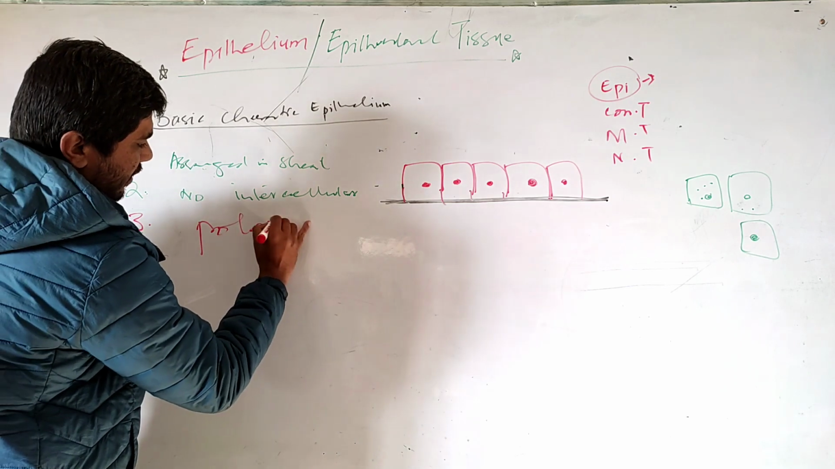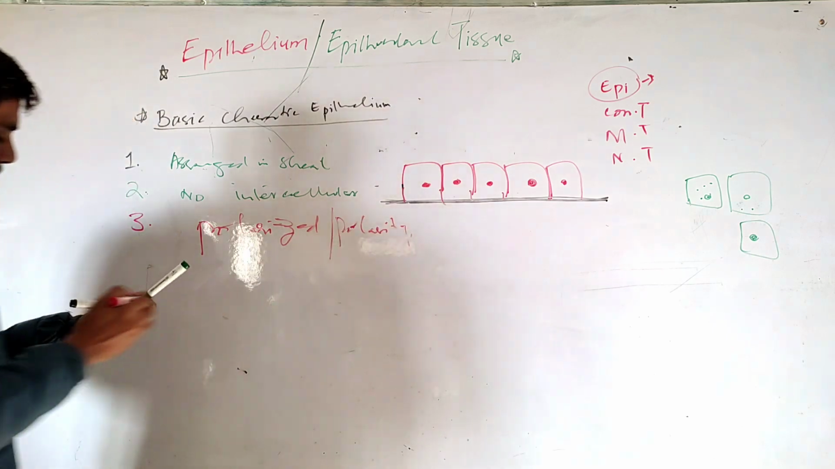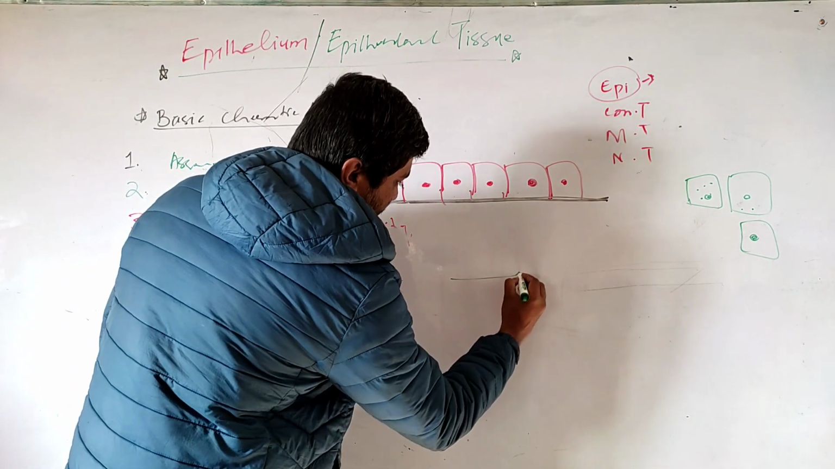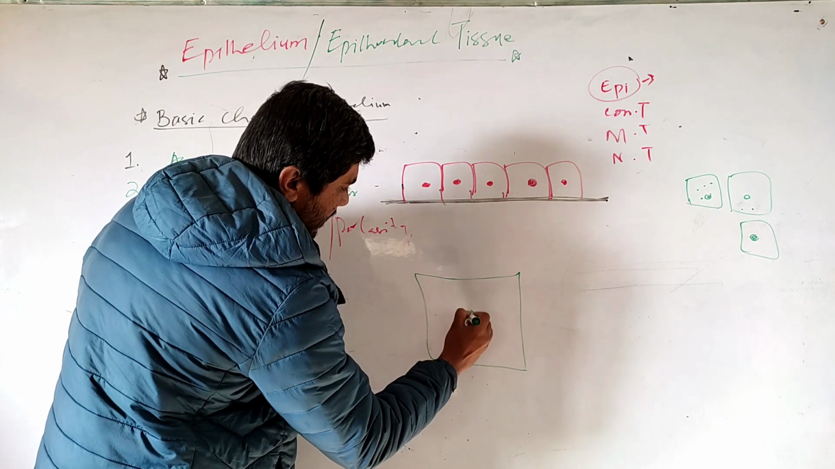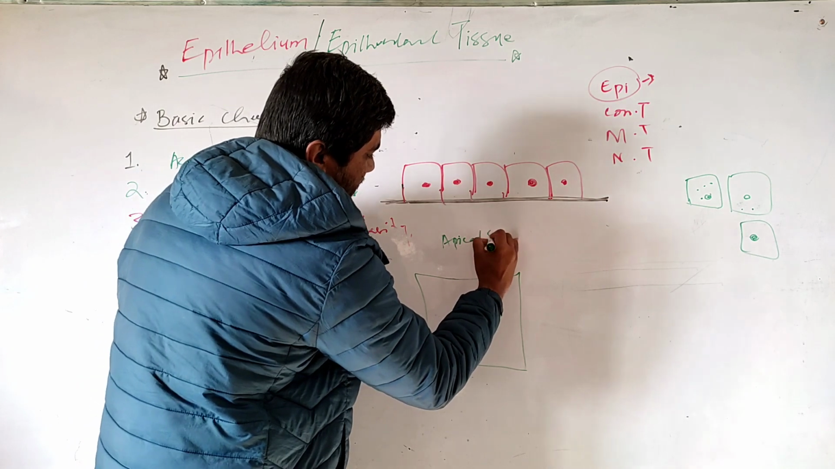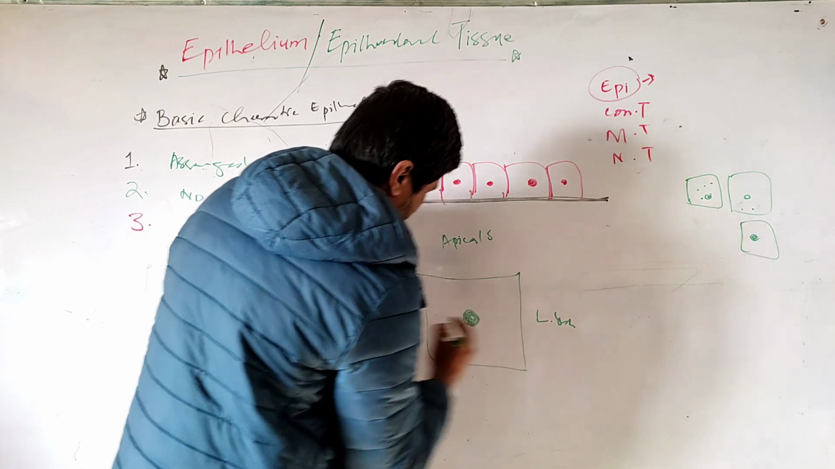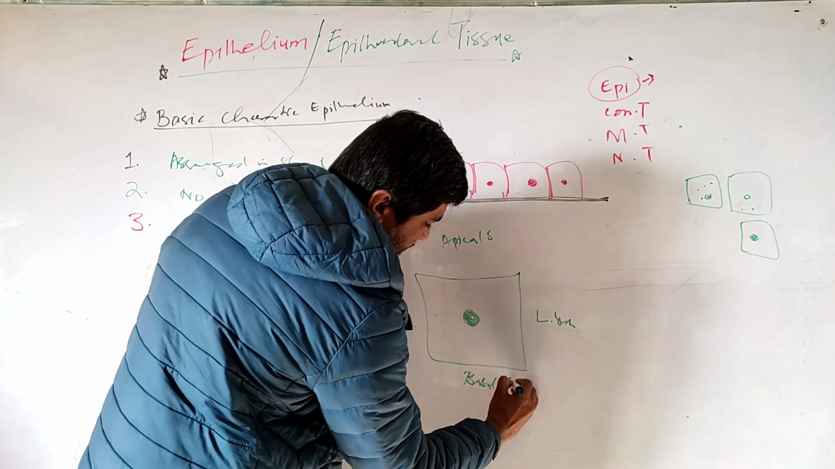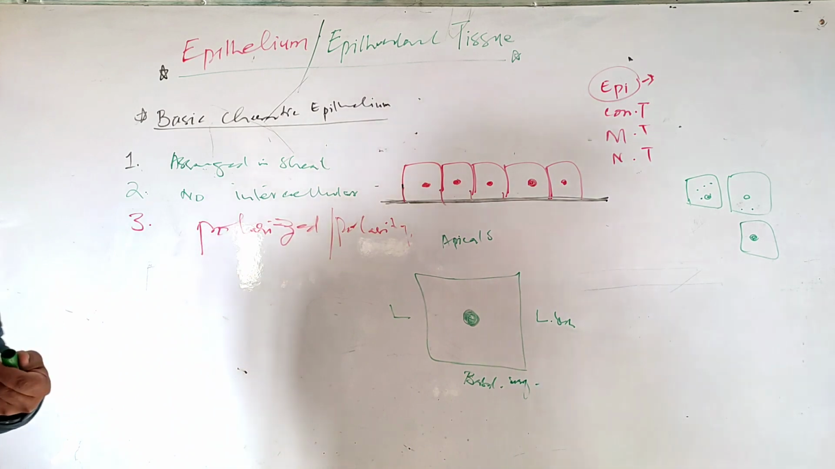Number three, important, is that they are polarized, they show polarity. What does it mean? It means they have different poles. If this is your epithelial cell, a single epithelial cell, you have a free surface, which is known as the apical surface. Then the lateral domain or lateral surface, both are lateral. This one is the basal domain or basal surface, which lies on the basement membrane. That's clear.